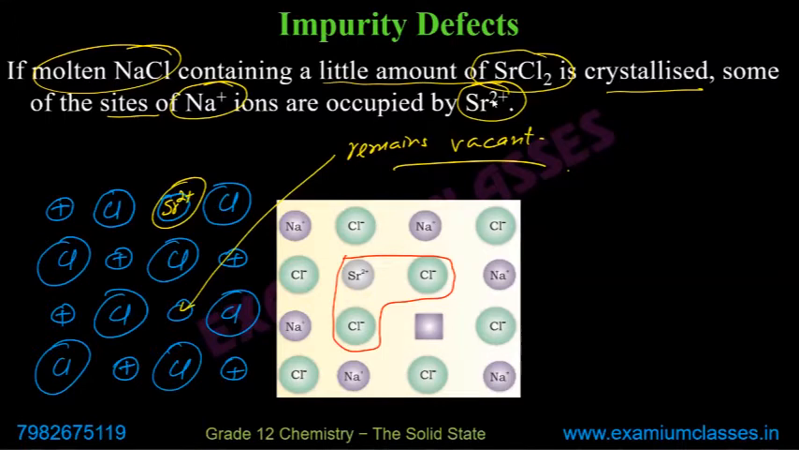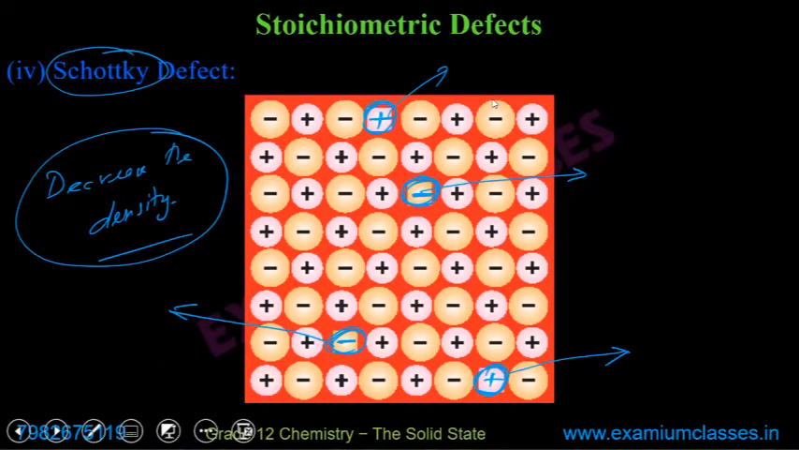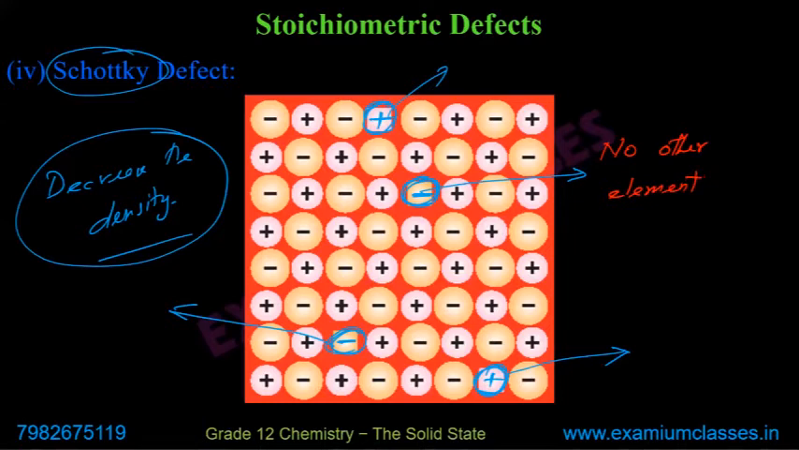Now I'm going back just to explain the difference between Schottky defect and impurity defect. Here, in all these four, no other element is introduced in the lattice. So the lattice contains only those atoms or ions of which it was made. And in Schottky defect, if one cation goes out, the anion also goes out.